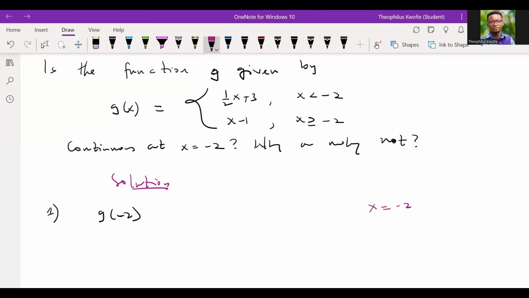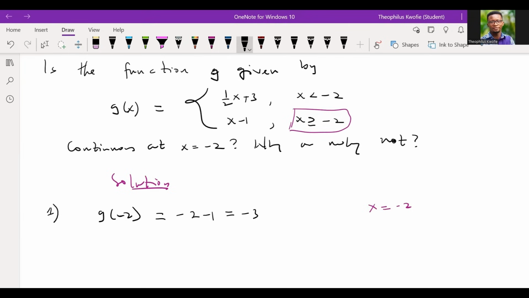So x equal to -2 is found within this inequality. So I want us to take note that we are going to use the second function, x minus 1. Wherever you see x, just replace it by -2, and that gives us -2 minus 1. And that gives us what? -3. Good. Good students.